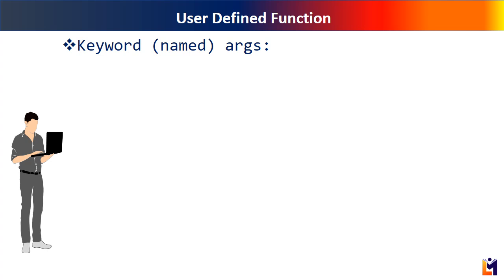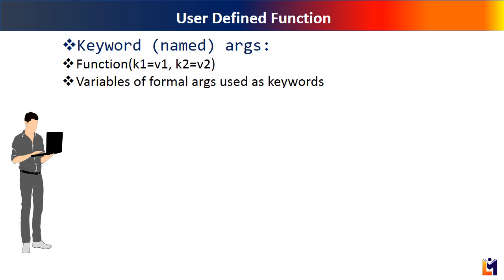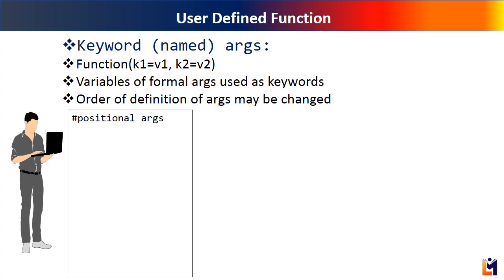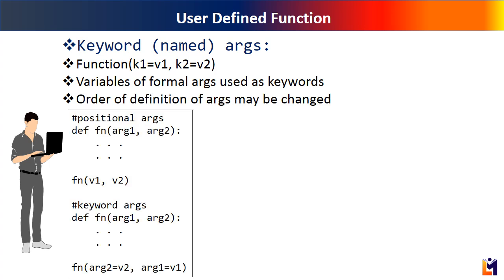Keyword arguments are also called named arguments. Instead of just listing out the values in the function call, which will be picked up by the variables of formal arguments in the order of their declaration, these variables are used as keywords and the function is called explicitly by mentioning the value to be assigned to it. The advantage of this feature is that the values can be passed in any order, not necessary to follow the order of declaration of the formal arguments.